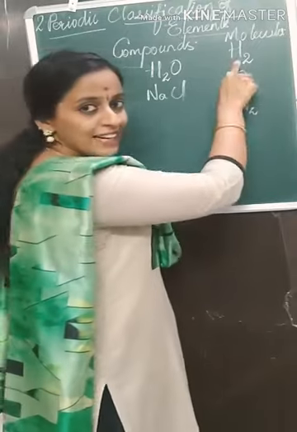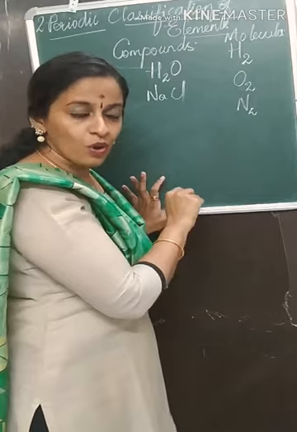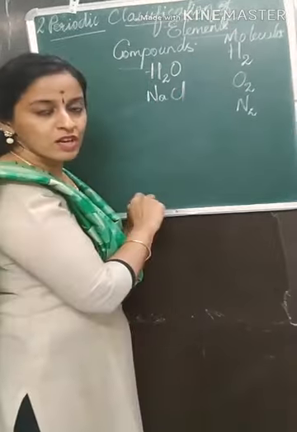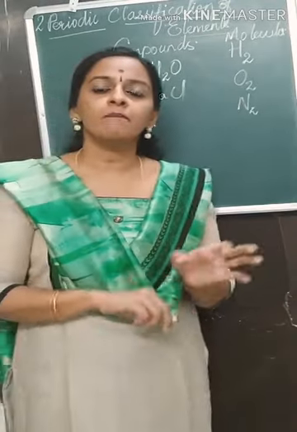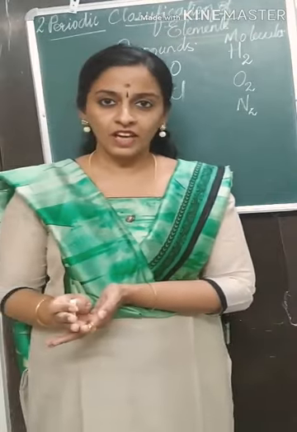You have the element hydrogen, you have the element oxygen, you have the element nitrogen. So I can say that compounds are molecules, but all molecules are not compounds. In a compound you should have two or more elements. More than one element is necessary for formation of a compound.